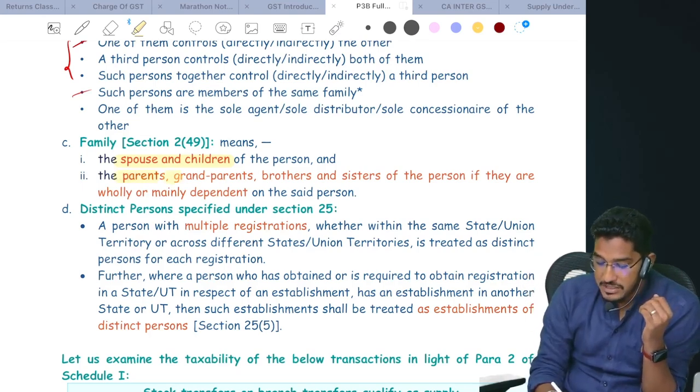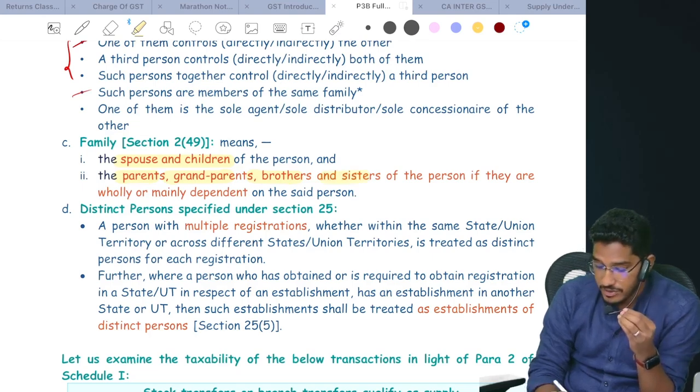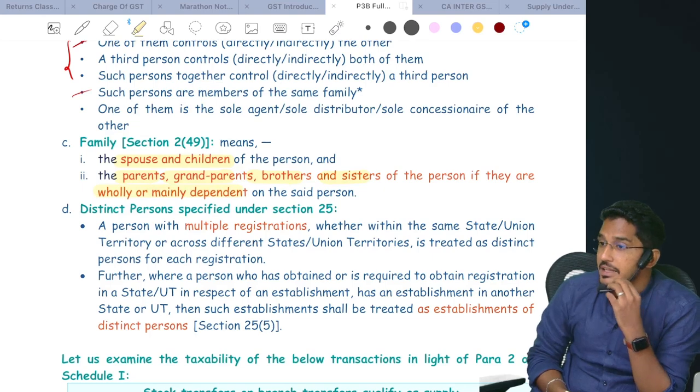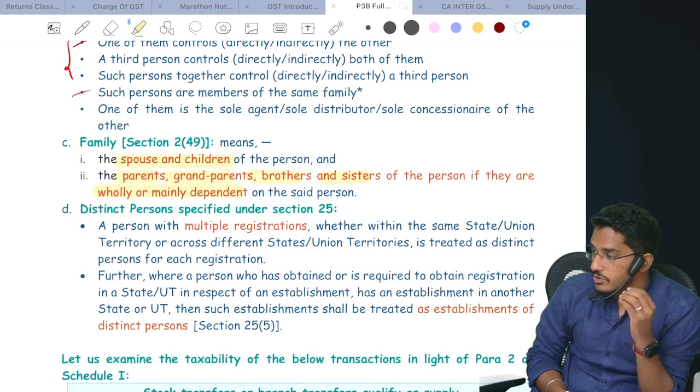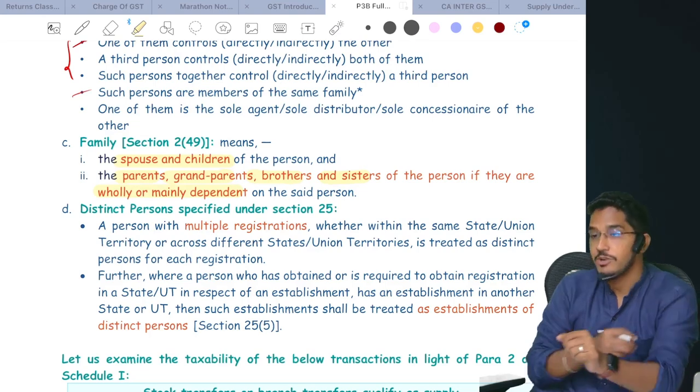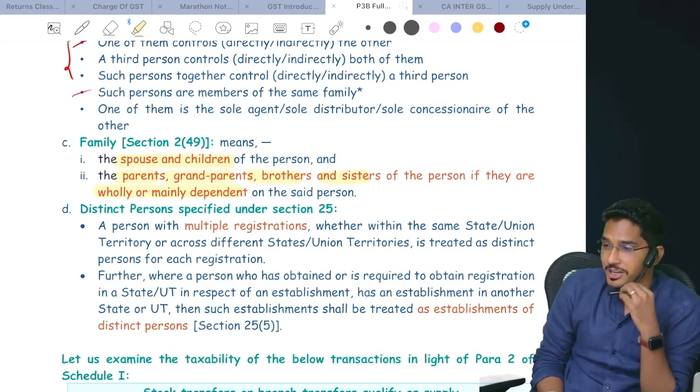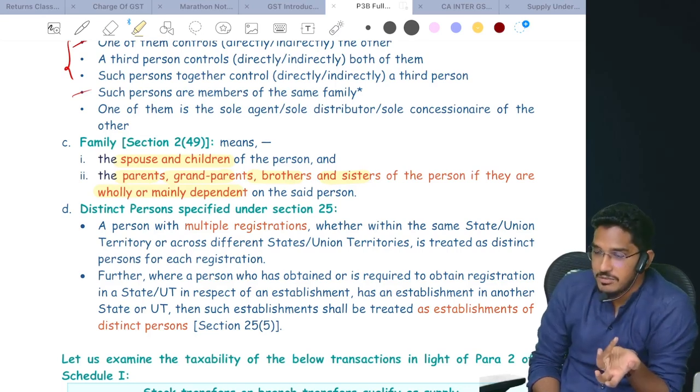Then parents, grandparents, brothers and sisters of the person will be considered as related only if they are wholly or mainly dependent on the said person. So now don't come and argue with me. How can you say my parent is not depending on me? How dare you say he's not my related person? But the Act has not given that liberty.